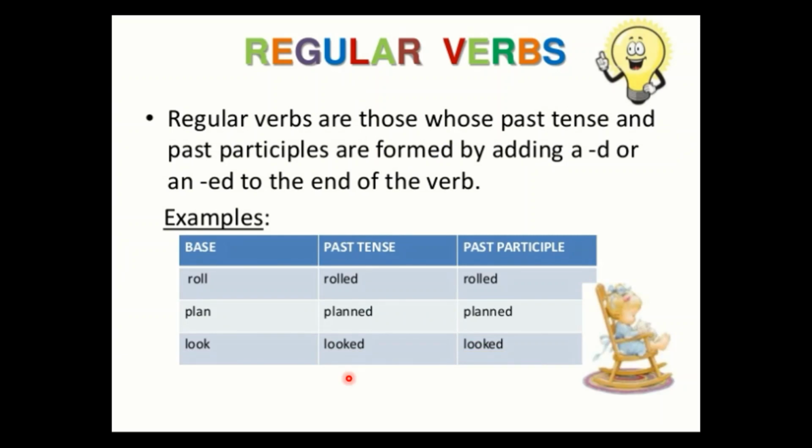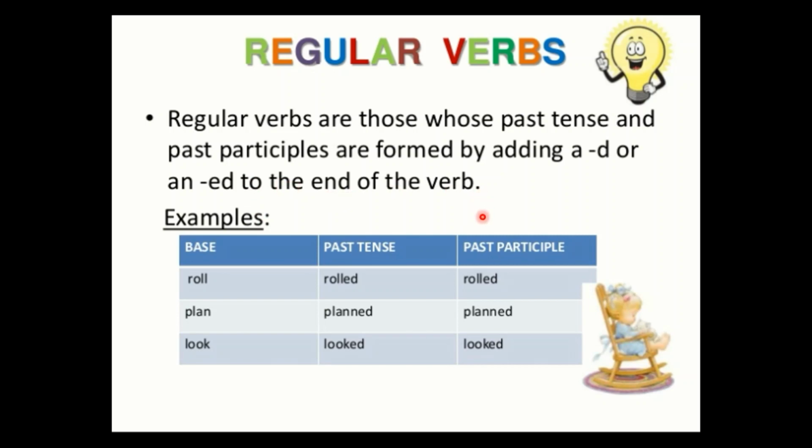So next, let's see regular verbs. Although these are very easy, when they are in your MCQs and in the options of MCQs and objectives, then sometimes you get confused. Otherwise, you see that these are very easy. Regular verbs are those whose past tense and past participle, in other words the second and third form, are formed by adding just d or ed to the end of the verb.